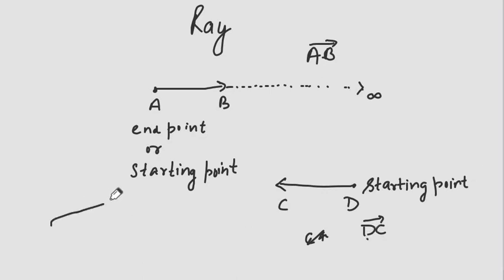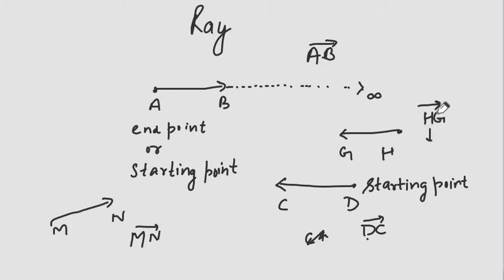So I write this ray as ray MN, and what will be the name of this ray? It will be written as ray HG. The arrow will always point towards the right direction. The first letter of the name signifies the starting point of the ray, and the other letter signifies the unending point of the ray.